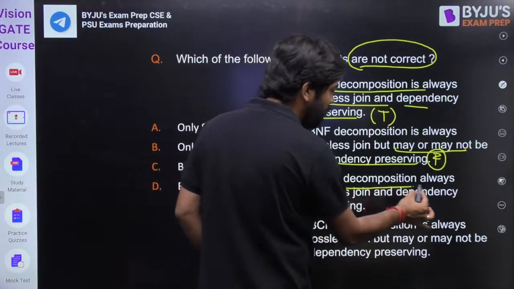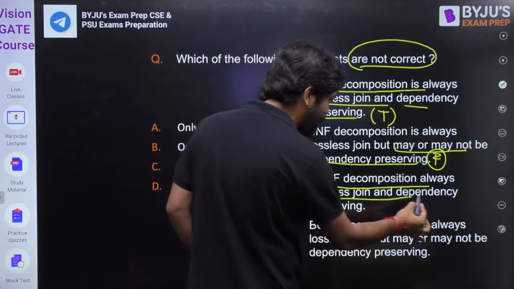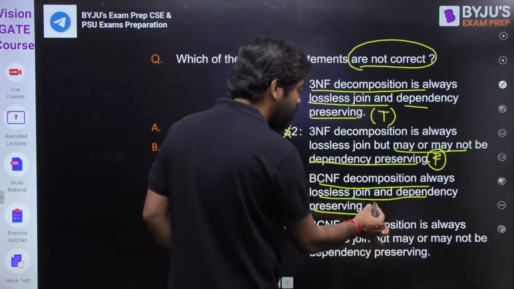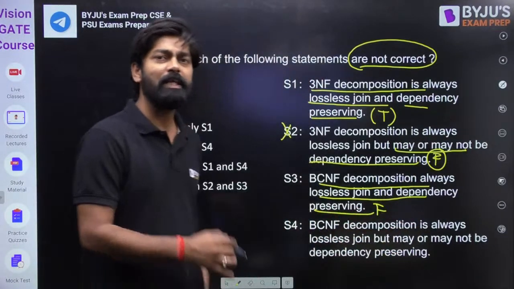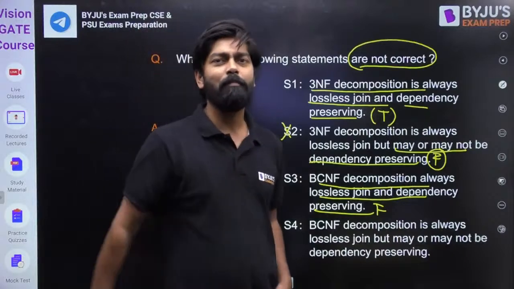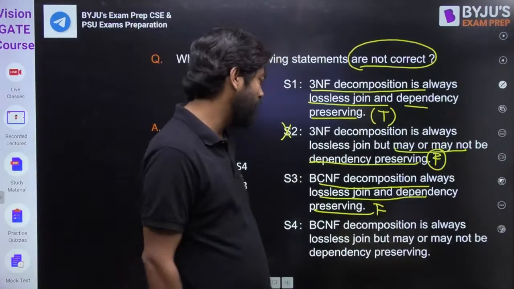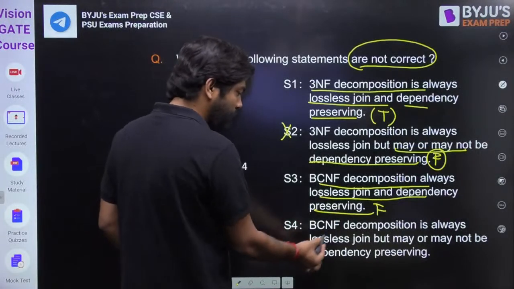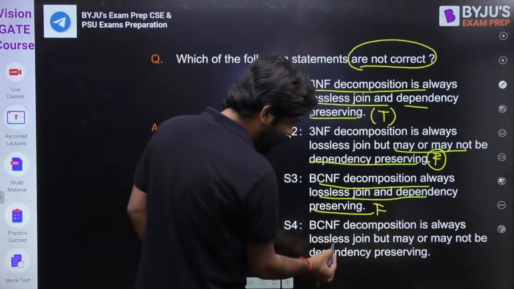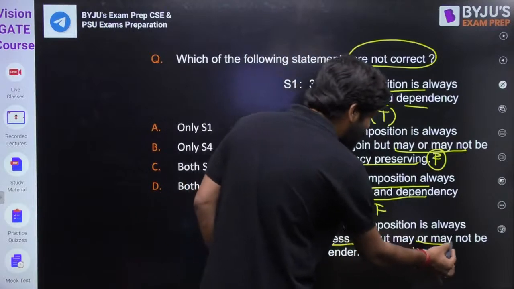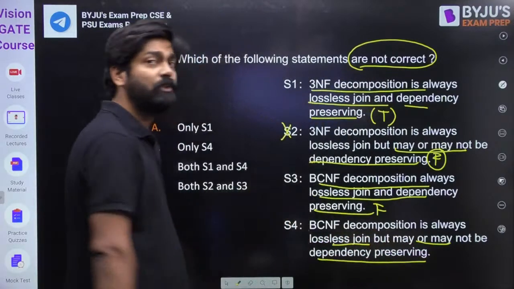BCNF decomposition is always lossless join and dependency preserving. So this is false. Yes, we have already seen that BCNF is lossless join, but it may or may not be dependency preserving. Okay. So this is false. BCNF decomposition is always lossless join, but may or may not be dependency preserving. Yes, this is true, my dear friends.